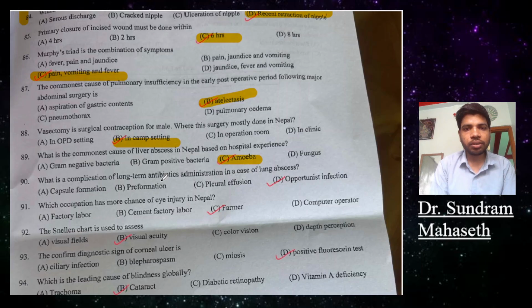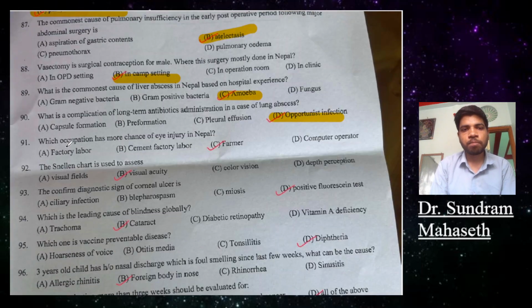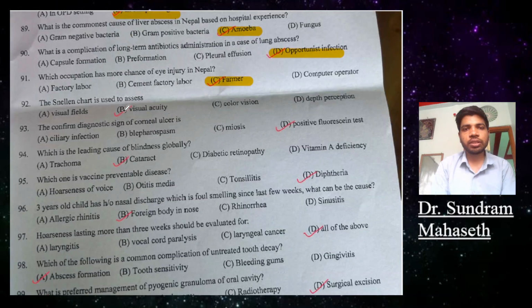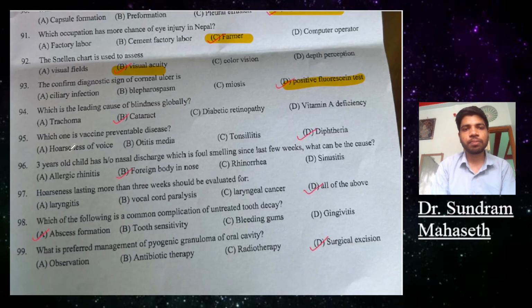90. Which is the complication of long-term antibiotic administration in lung opportunistic infection? 91. Which occupation has more chance of eye injury? Farmer. 92. Snellen chart is used to assess visual acuity. The confirmatory diagnostic test for corneal abrasion is a positive fluorescein test. 94. Which is the leading cause of blindness globally? Cataract. Which one is a vaccine preventable disease? Diphtheria.